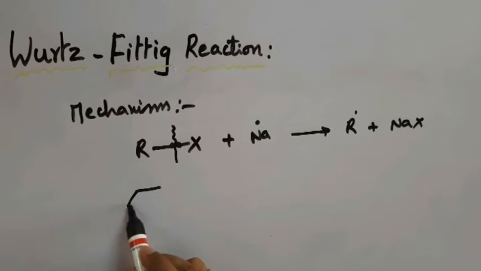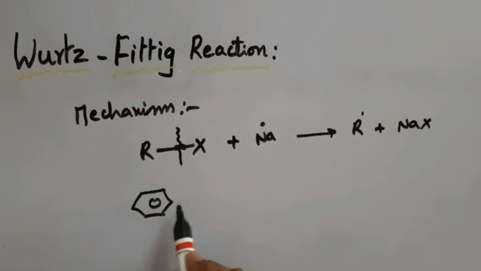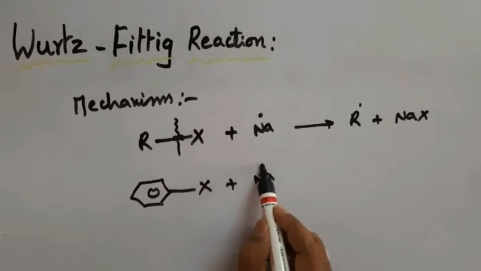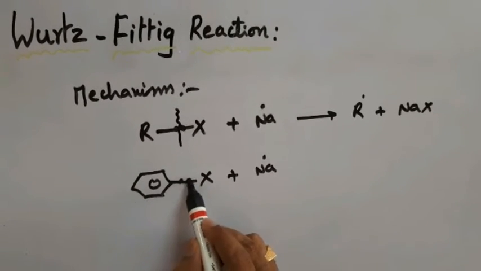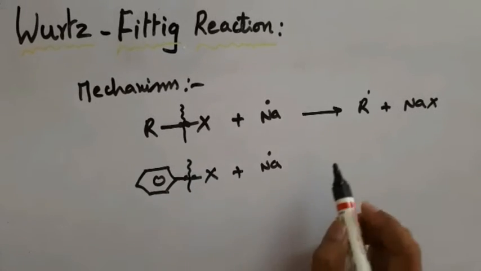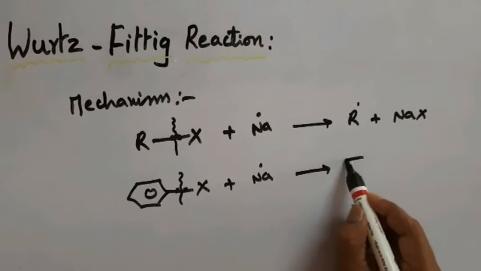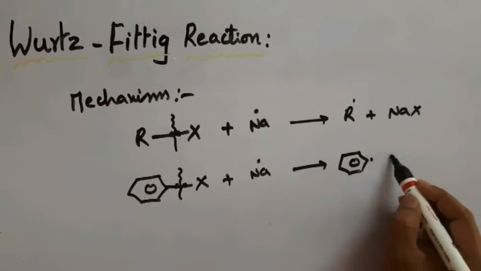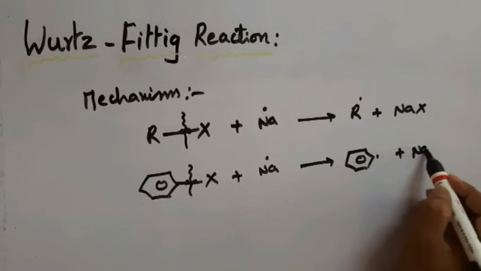Similarly, I have taken an aryl halide like this. Another sodium atom will cleave this particular bond homolytically to give you an aryl radical plus NaX as usual.